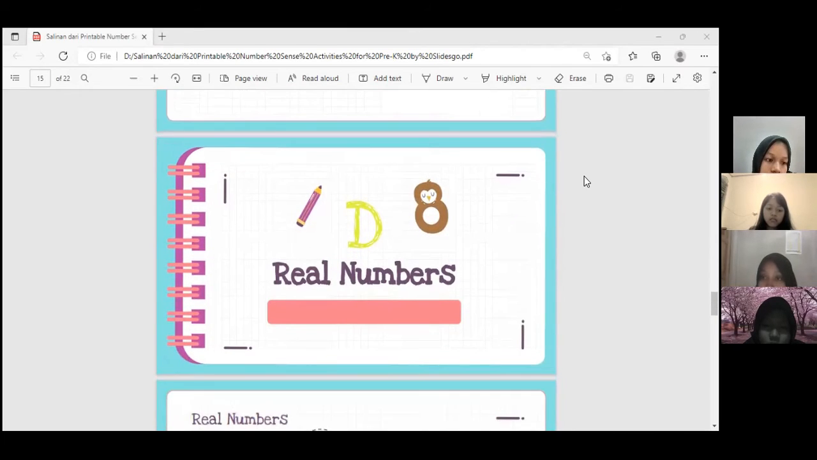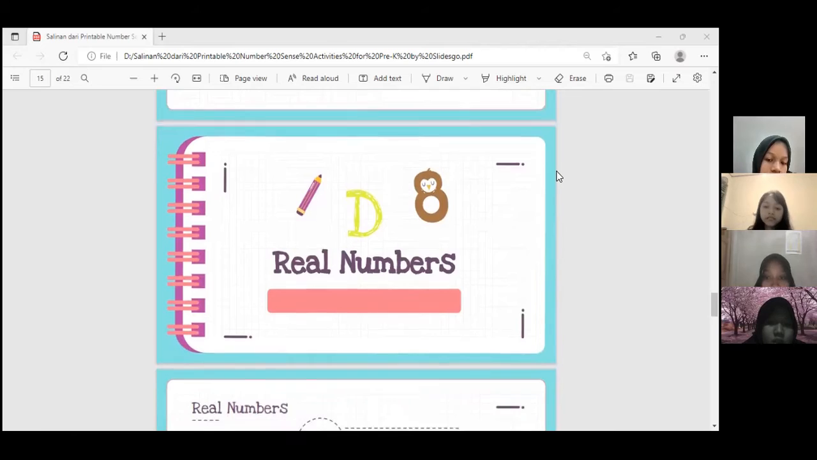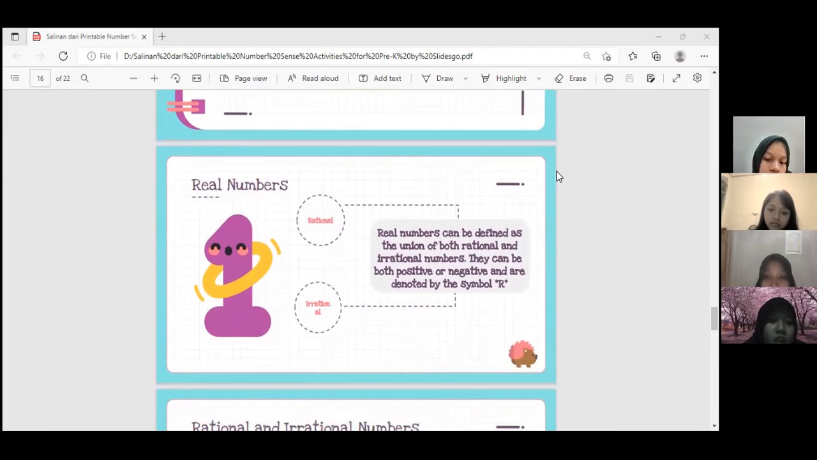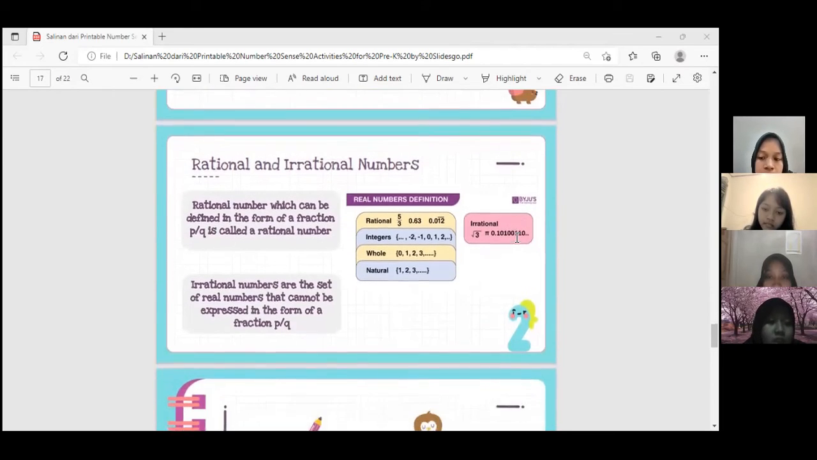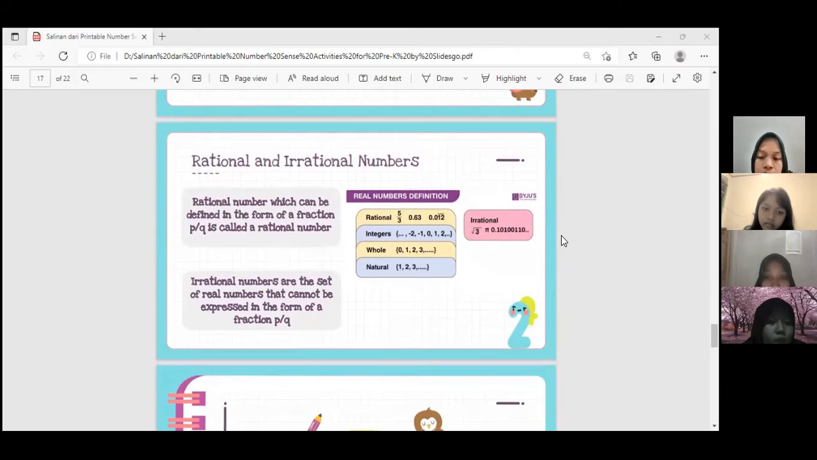Next, real numbers. A real number is any number that can be placed on a number line or expressed as an infinite decimal expansion. In other words, a real number is any rational or irrational number, including positive and negative whole numbers, integers, decimals, fractions, and numbers such as pi and Euler's number. Next. Real numbers consist of two kinds of numbers, namely rational and irrational numbers.